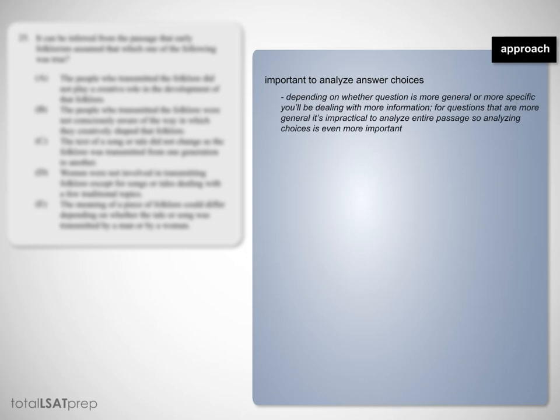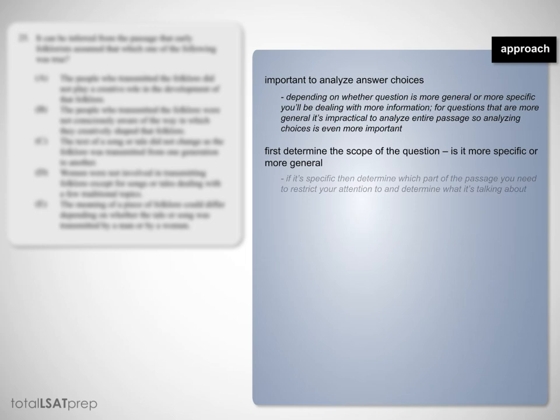Now, in terms of our approach, it's important to analyze the answer choices. So depending on whether the question is more general or more specific, you'll be dealing with more information. For questions that are more general, it's impractical to analyze the entire passage, so analyzing the choices is even more important. So first, determine the scope of the question. Is it more specific or more general? If it's specific, then determine which part of the passage you need to restrict your attention to and determine what it's talking about. If it's general, then keep in mind the paragraph summaries that you've been coming up with and the main point.